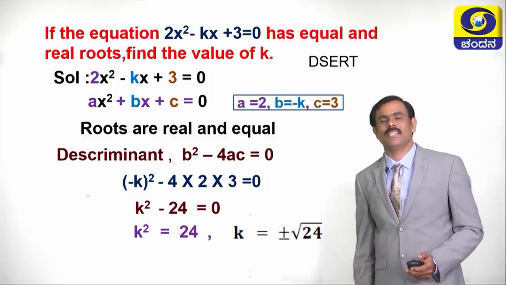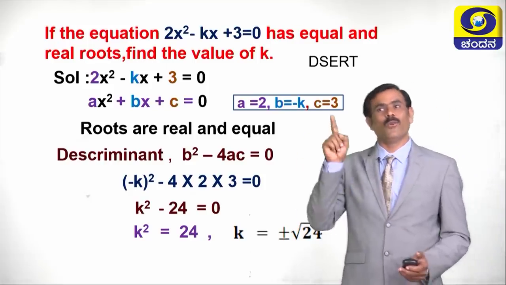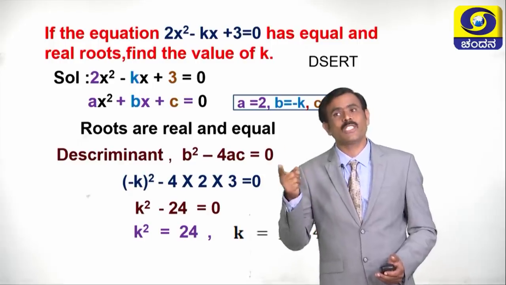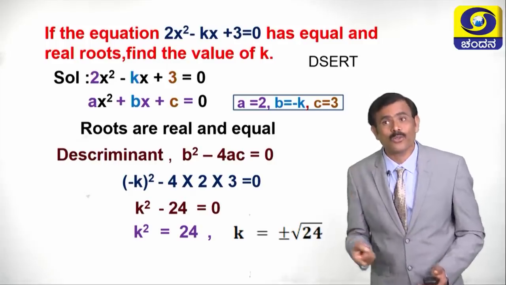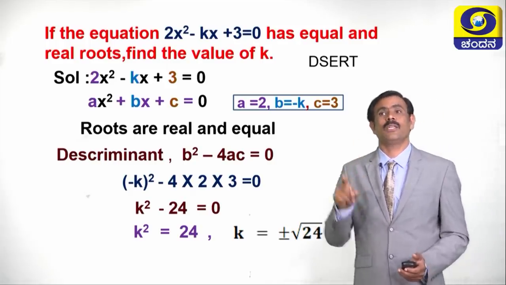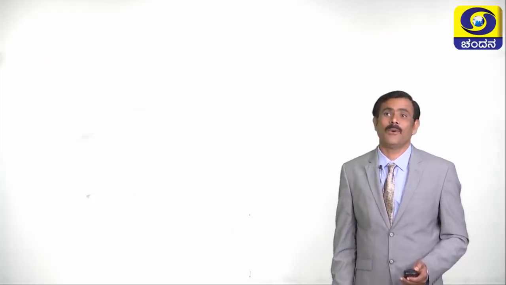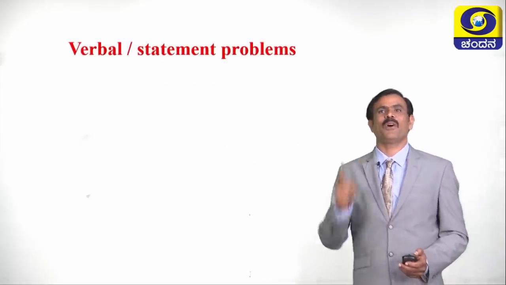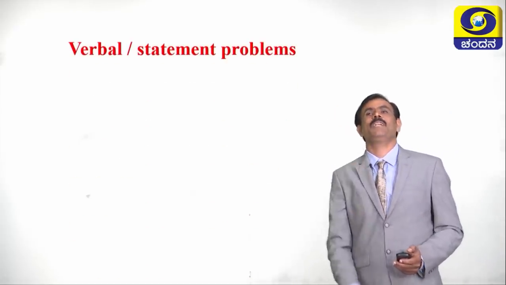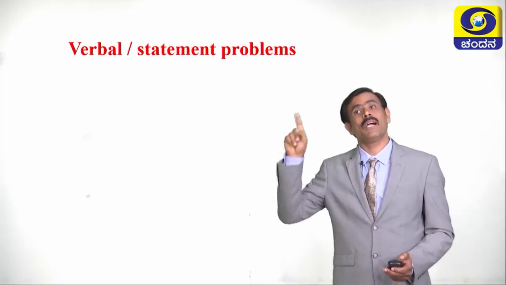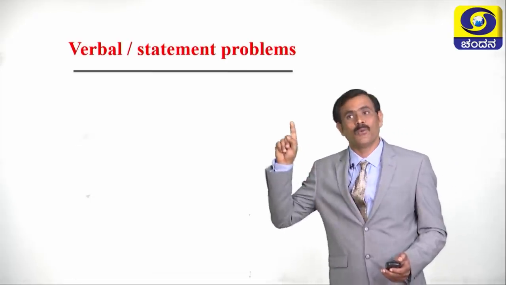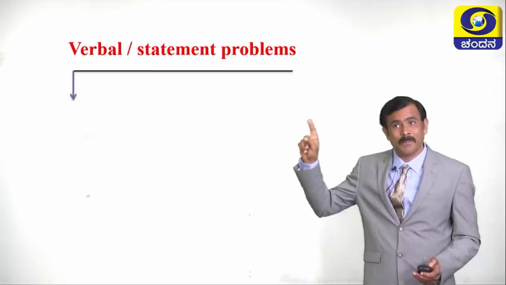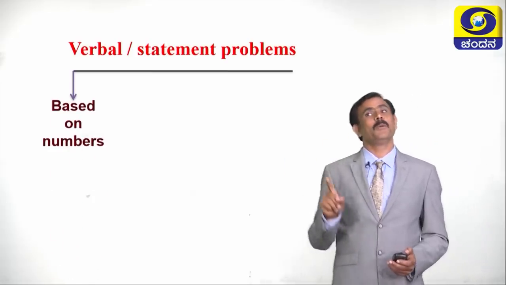Children, so far we have discussed what is quadratic equation, how to check whether the given equation is quadratic or not, and also how to solve the quadratic equation by 3 methods. Now what is the next point we have to discuss today? The next point is verbal or statement problems. How are verbal and statement problems there in our textbook? See, the verbal and statement problems are based on numbers.